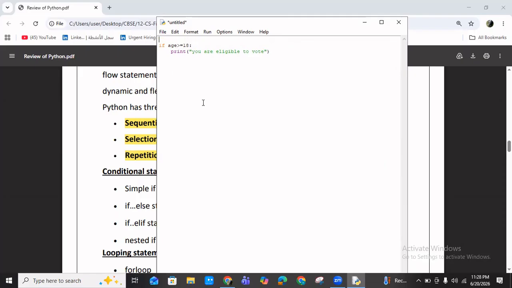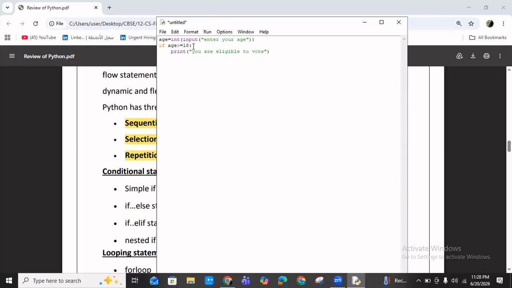So how will you ask from the user side? Age you can ask from the user like this. Age is equal to int input, enter your age. So the user will enter the age.